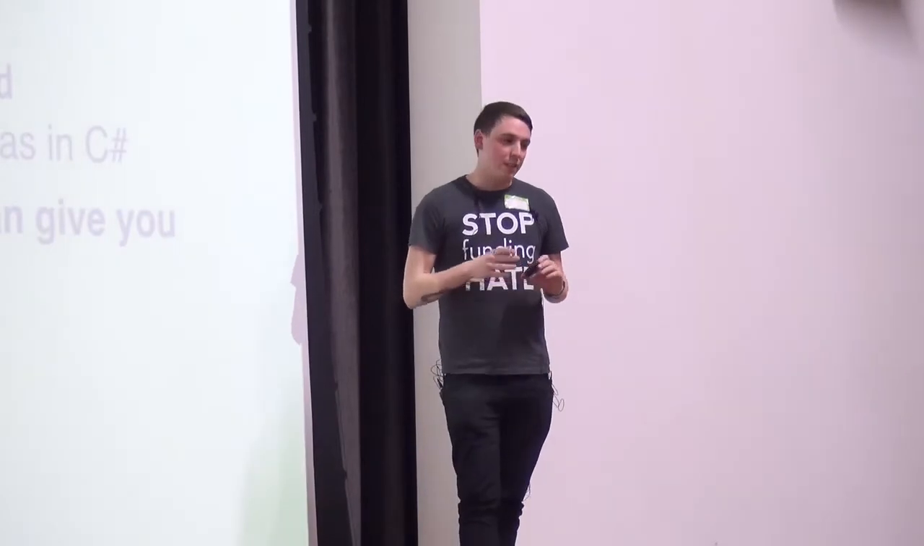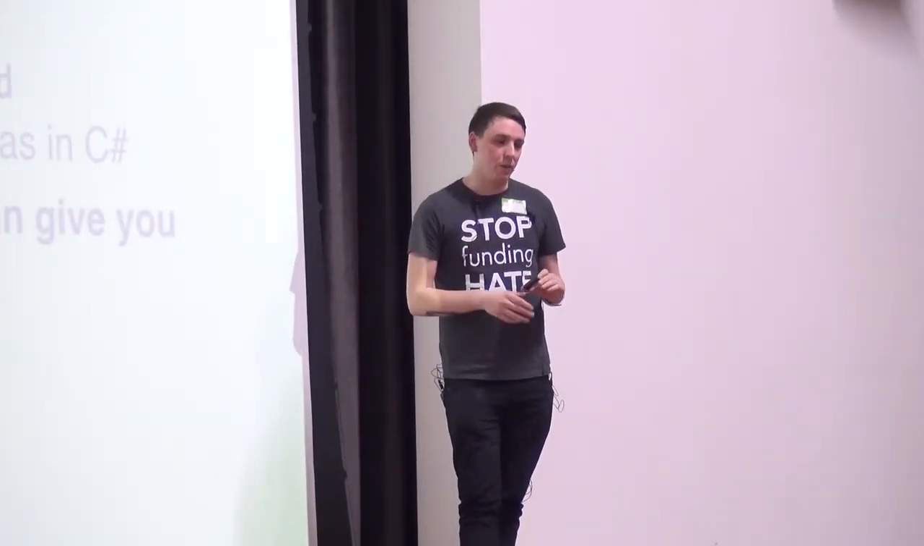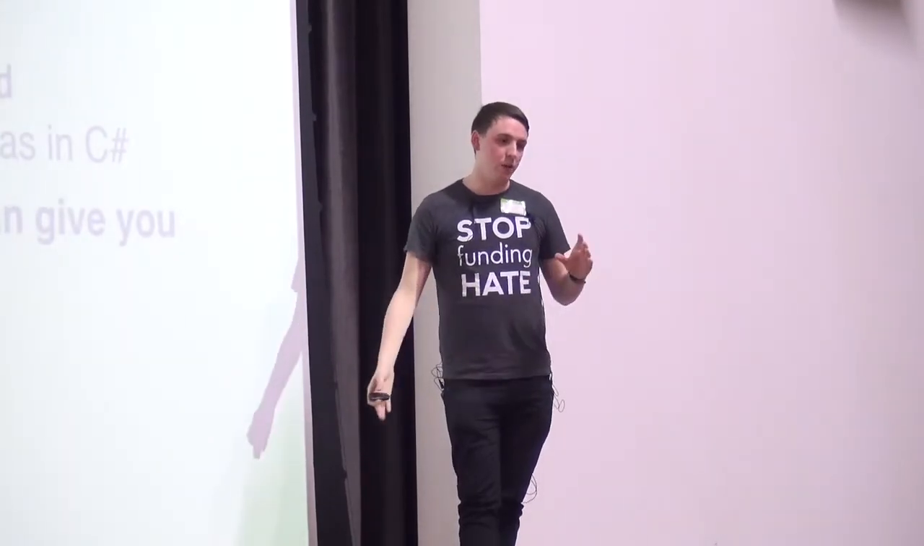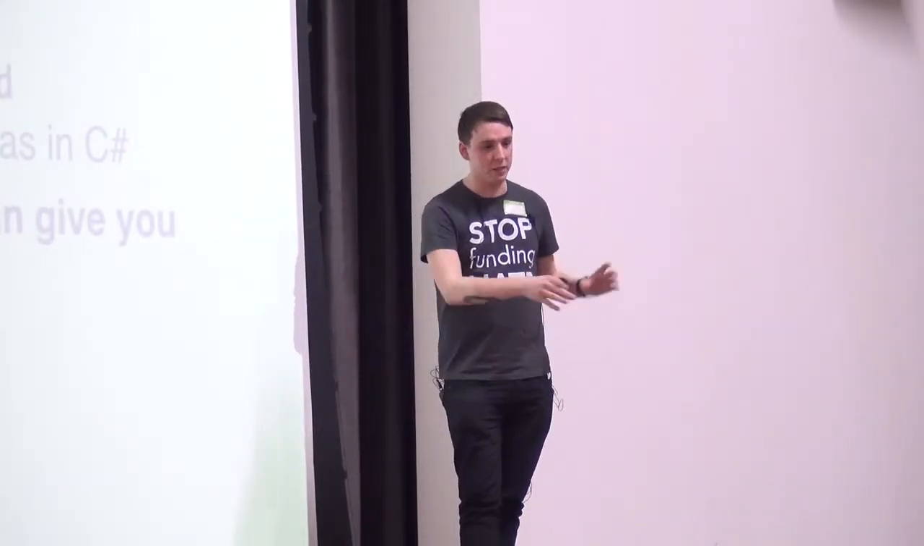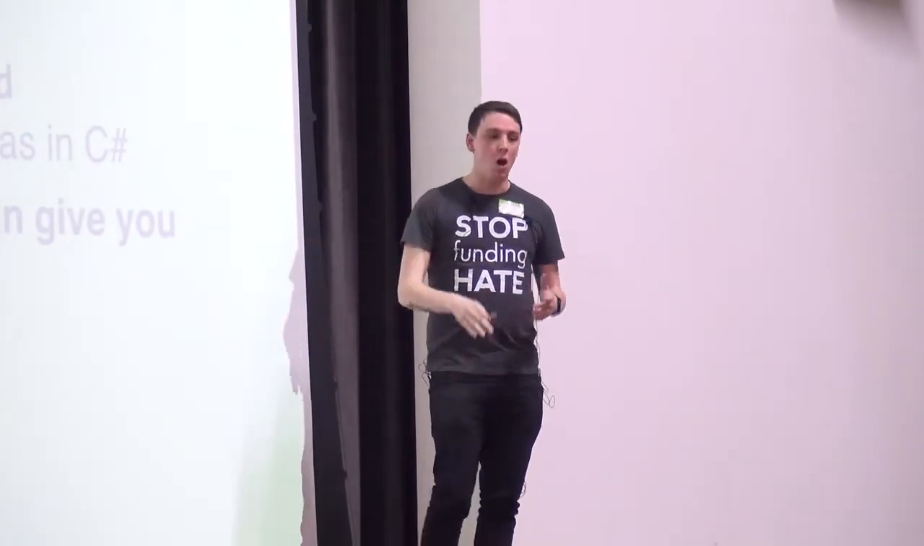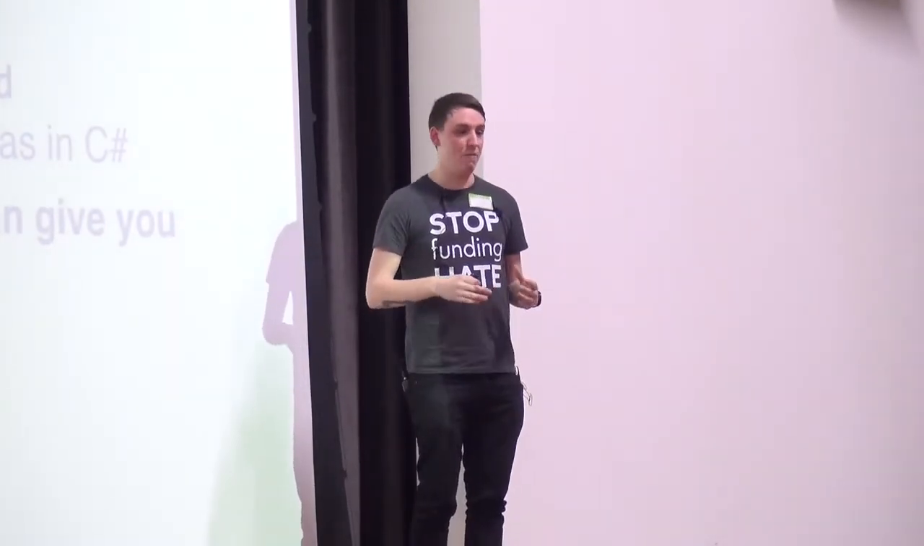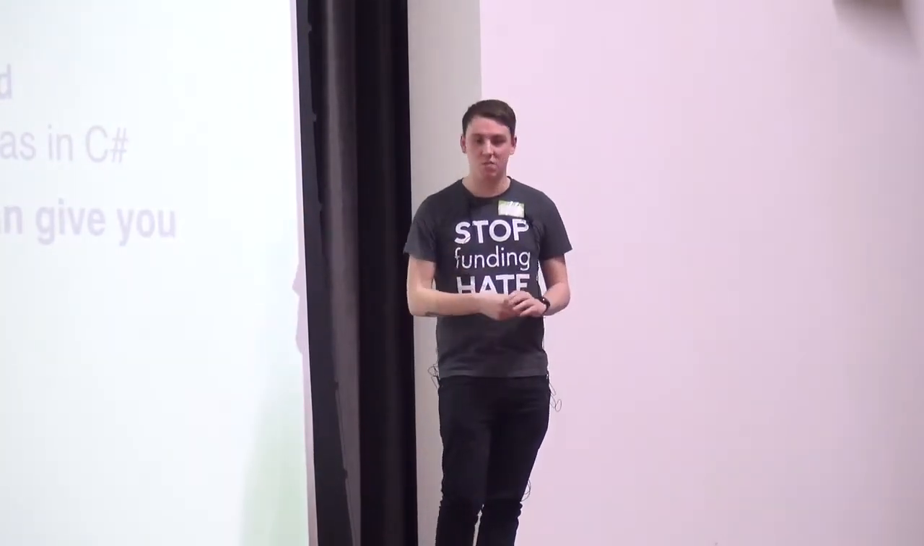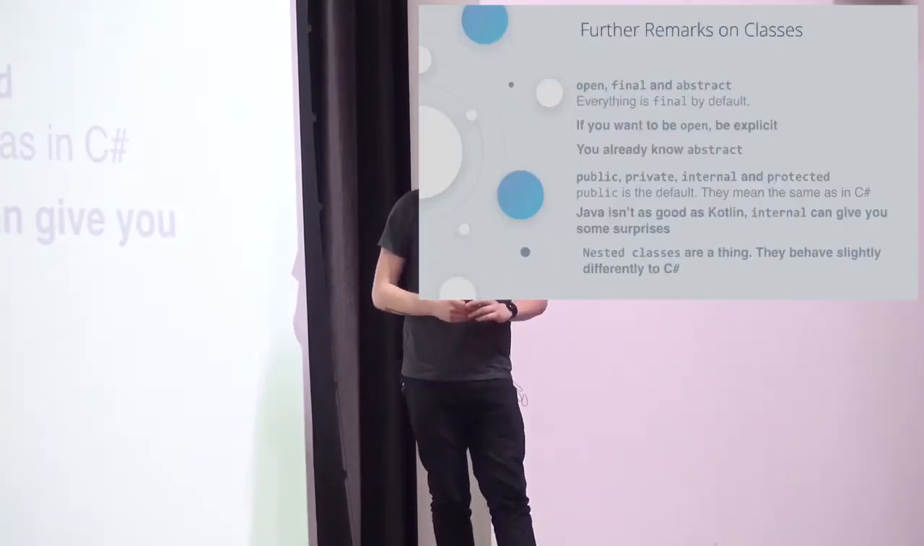So Java as a language isn't quite as good as Kotlin, which means the internal keyword will give you some surprises. And that's because of the way it handles modules and packages and things like that. So if you want to use interop code, Kotlin does a lot of stuff for you to make it nice to use in Java, but it will throw some surprises with the internal keyword. I'm not a Java developer. If you are and want to use Kotlin, be aware of that and go look into it. Is that fair? Yeah?